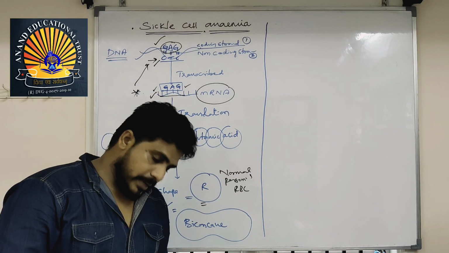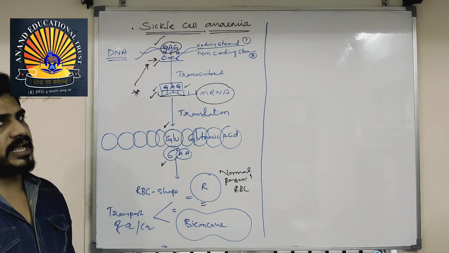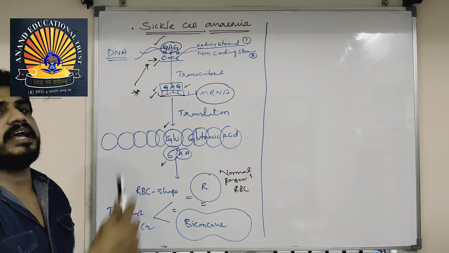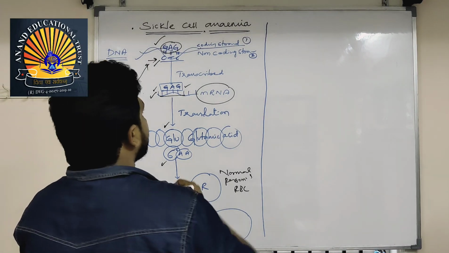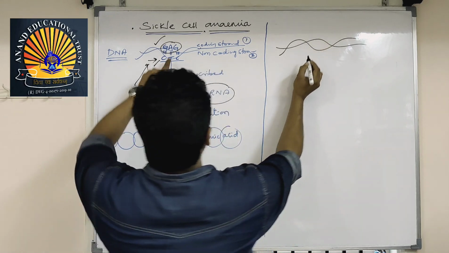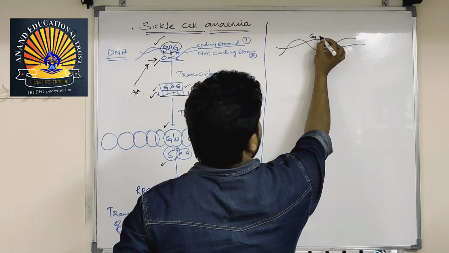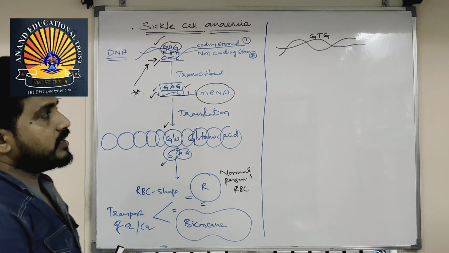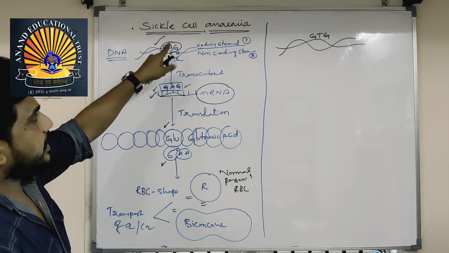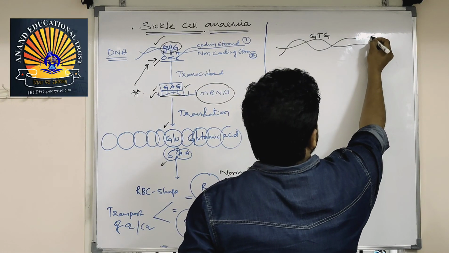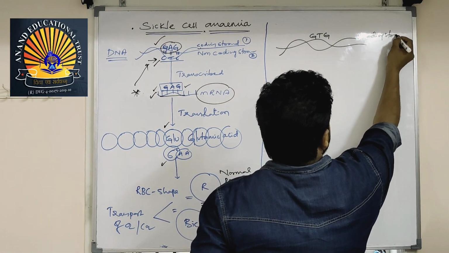Okay. Now what is the abnormality? Mutation has taken place. Mutation means that instead of A, T has been replaced. Take the same DNA: instead of GAG, GTG will be there. A is replaced by T in the coding strand.